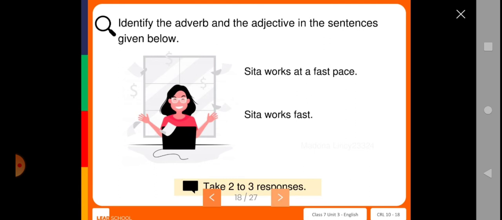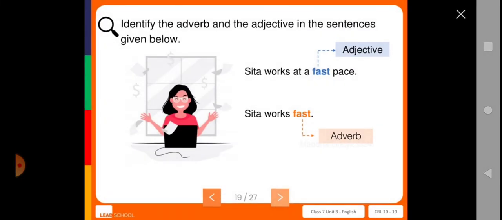Identify the adverb and the adjective in the sentences given below. Sita works at a fast pace. Sita works fast. Here in the two sentences, you can identify the adjective and the adverb. Let us see the answer. Fast is the adjective in the first sentence, and in the second sentence fast is the adverb.